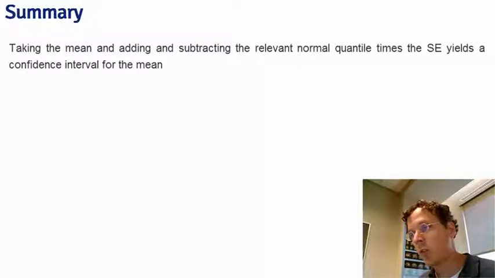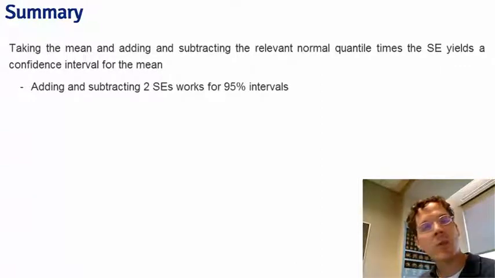Speaking of confidence intervals, taking the mean and adding and subtracting the relevant normal quantile times the standard error yields a confidence interval for the mean. And this process of estimate plus or minus some sort of quantile times the standard error is our default way of creating confidence intervals, whether it's in this context or in our regression class, or even when we're talking about generalized linear models and more complex subjects. We tend to use these so-called Wald intervals. In the specific case where we want a 95% confidence interval, you can take 2 as the quantile, or if you want to be a little bit more accurate, use 1.96.